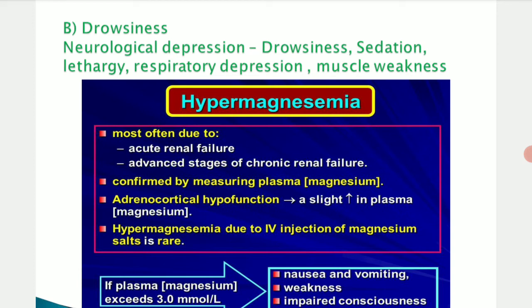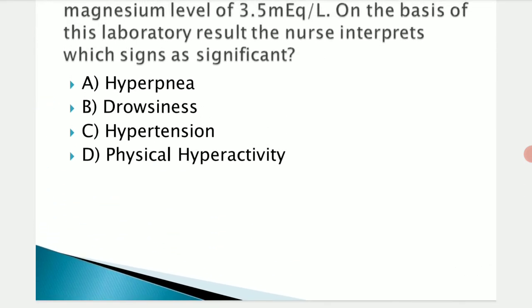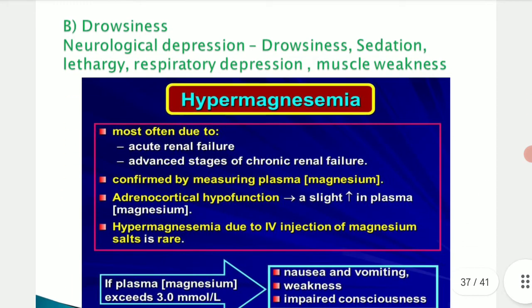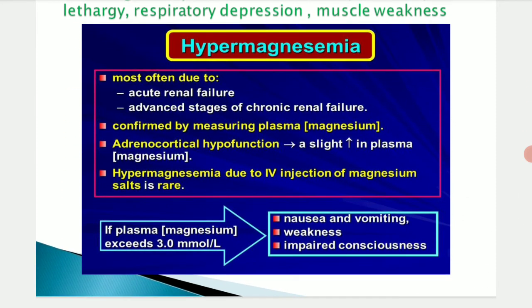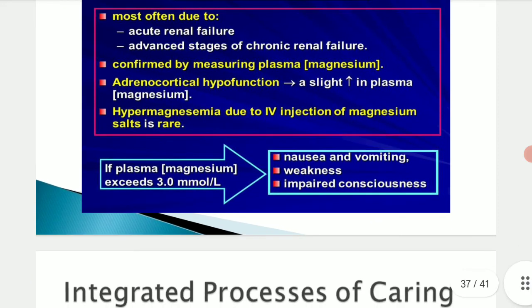So as the first option we have to choose drowsiness. Even though they have given other options like hyperpnea, hypertension, physical hyperactivity, the most appropriate answer with central nervous system changes is drowsiness. So that's all with this, based upon the safety needs.